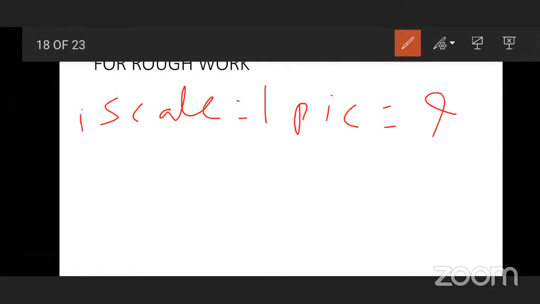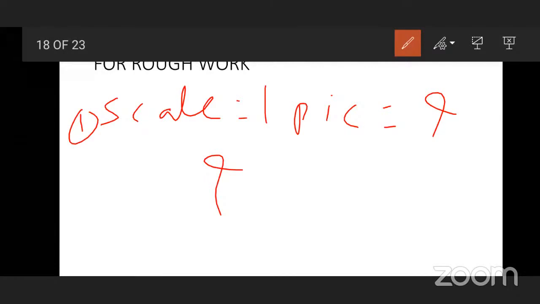Scale is very important. You have to decide the scale: one picture is equal to what. This is very important. Is anybody having a doubt? You can ask me immediately. No doubt. Very good, students. All of you understood this topic very well.